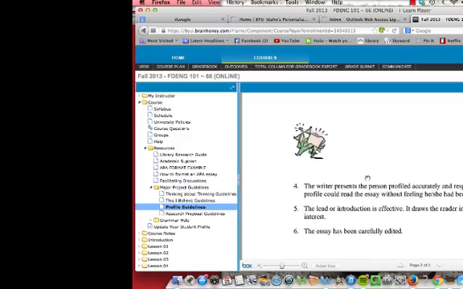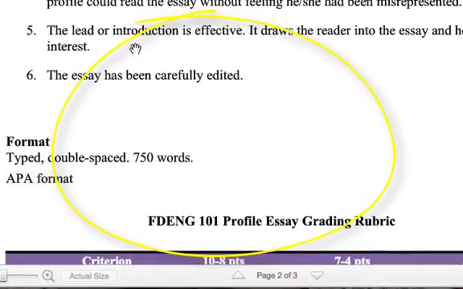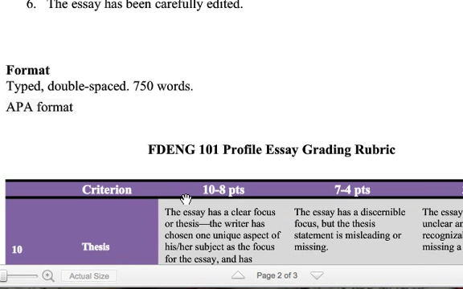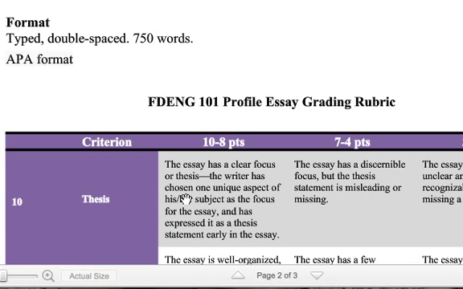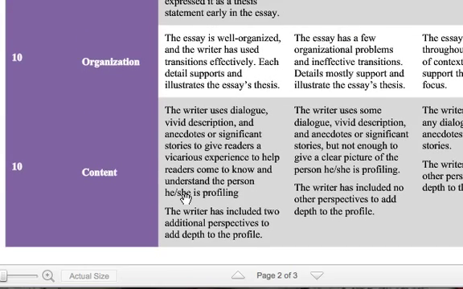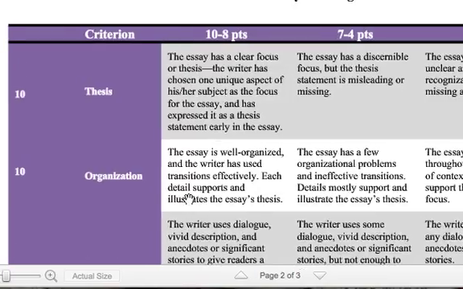And then it shows also here that the format should be 750 words, type double-spaced APA format. So please follow those guidelines. As we learned about APA earlier this semester, you can apply that to this document as well. 750 words really isn't all that much, so don't feel like you have to write a long epic novel about the person really here. And you'll notice there's a clear rubric here. This is exactly the rubric that I will be using to grade your final product.